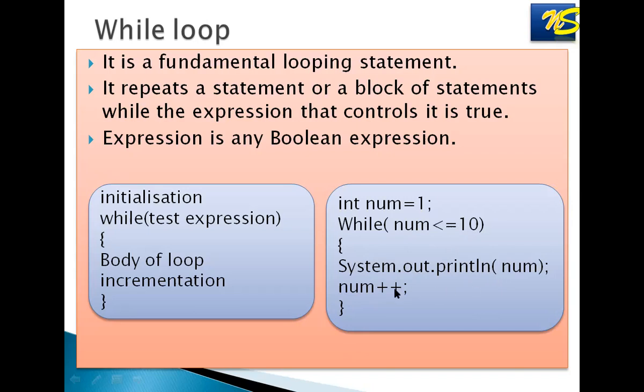Then num will be incremented. Again it will go up, check the condition. Is 2 less than 10? Yes. So it will print the value 2. It will increment the value of num. It will become 3. Again it will go up. Is 3 less than equals to 10? If yes, again it will print the num and the value of num will be incremented. It will become 4. This way, checking the value of num, printing, incrementing, checking, this will continue till the value of num is less than equals to 10. As soon as it becomes 11, this loop will get terminated.